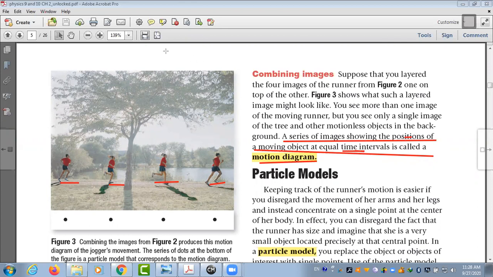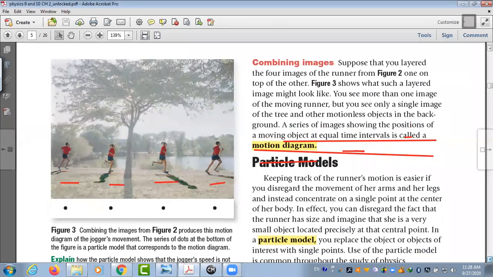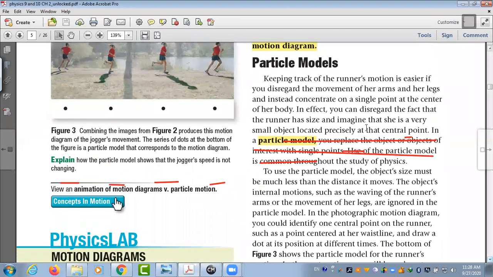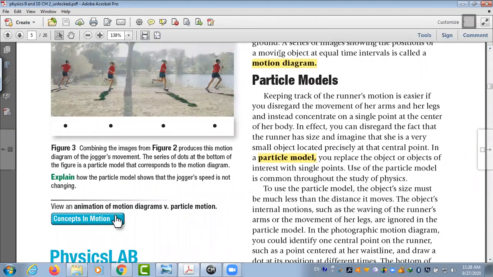This is the motion diagram. Then we have the particle model. What is the difference between a motion diagram and a particle model? In a particle model, we replace the object using what? Single points or single dots. This is the object, this runner, this girl, and we replaced it using single points or single dots.